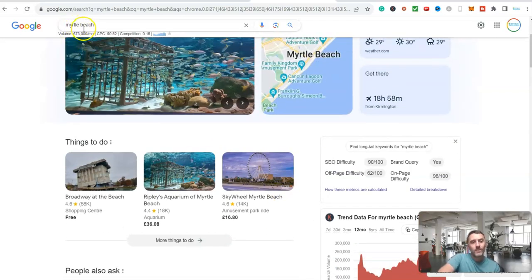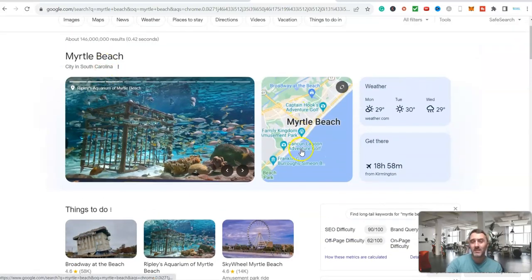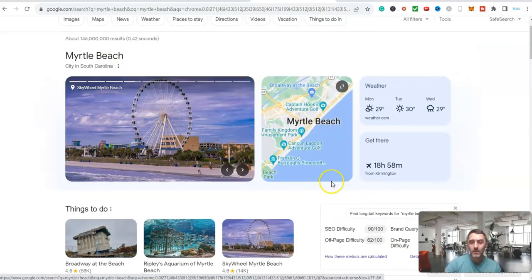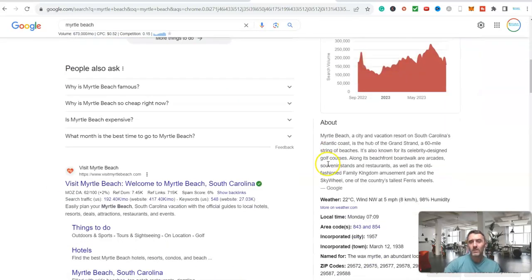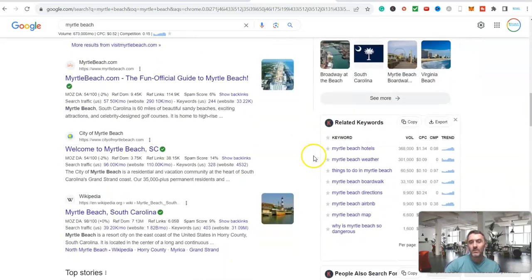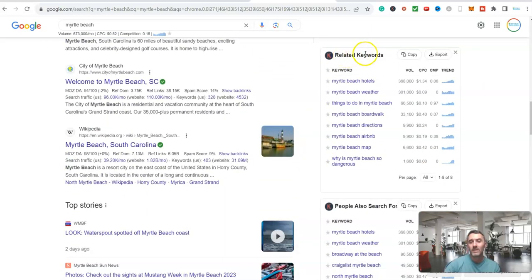So I can see on Google, every month, 673,000 people are searching for Myrtle Beach. So that niche is in the category of travel, but it's being very specific on this destination over here. Now, here's the thing, okay? If I scroll down here, let me come a bit further down here. These are related keywords that people are searching for. All of these here, look, things to do with Myrtle Beach, 60,000 people a month.